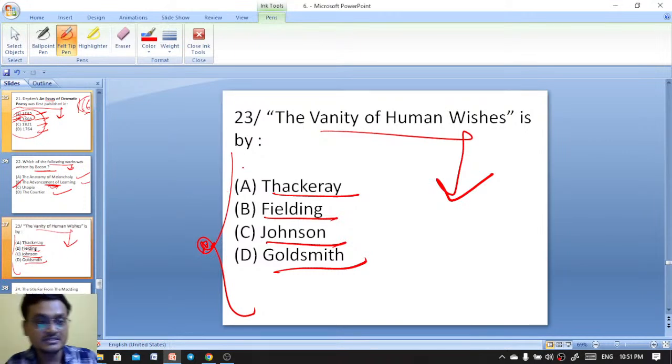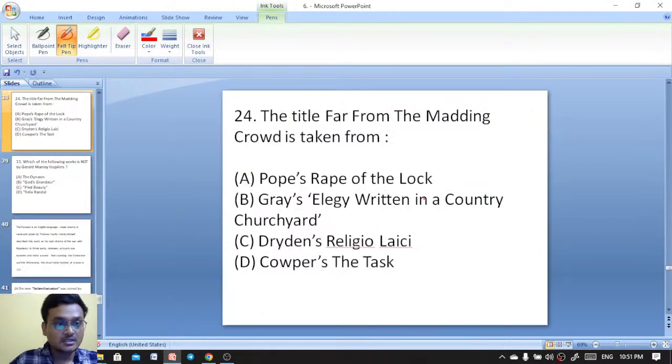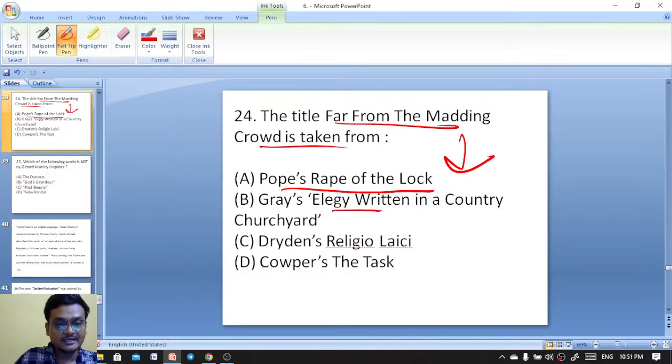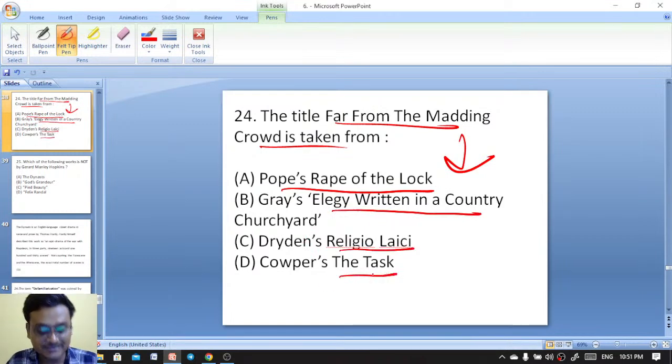Vanity of Human Wishes is actually by Samuel Johnson. Chalo, excellent. The title Far from the Madding Crowd is taken from Pope's Rape of the Lock, Gray's Elegy Written in a Country Churchyard, Dryden's Religio Laici, or William Cowper's The Task.